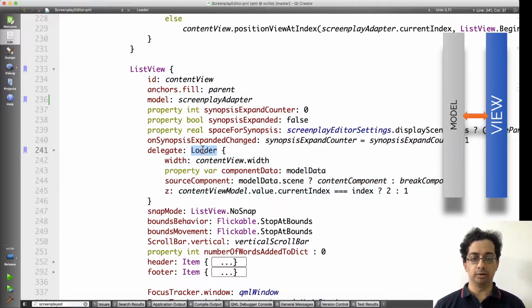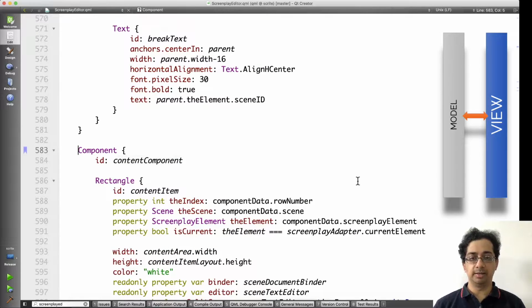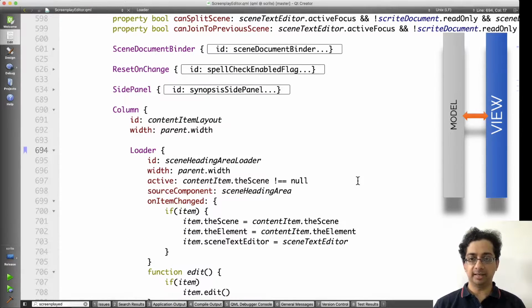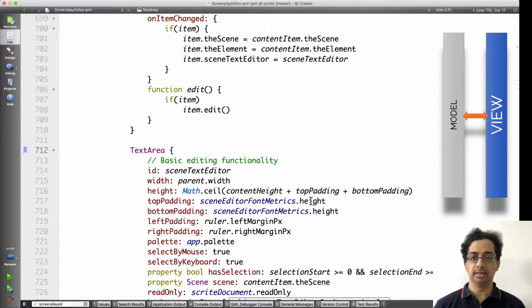The delegate that the list view uses to visualize the contents of our screenplay model is this item right here. We're making use of a loader to determine whether to load a content component or a break component. What I did not show you before is that our screenplays can have breaks like an interval or an act or a chapter break. If we are rendering any of those breaks, we make use of the break component. If we are rendering scenes, then we're going to make use of the content component. The content component is basically a rectangle. Inside this, there's a column. The first item in the column is the scene heading. The second item in the column is a text area in which we show the contents of the scene.